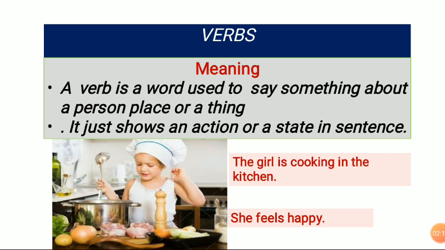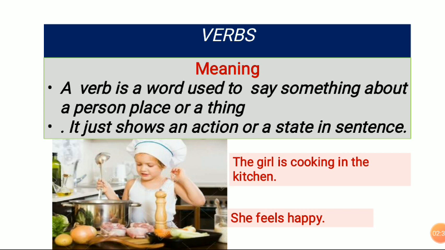See, what is the action here? We can see that the girl is cooking in the kitchen, or the girl is observing the recipe in the kitchen. We can say that. Or she feels happy. This is a state, the situation. The situation is that she feels happy, and the action is that she is cooking or observing whatever is there in the kitchen.